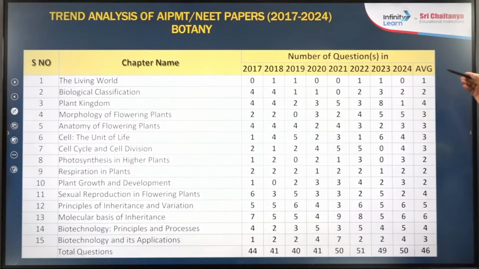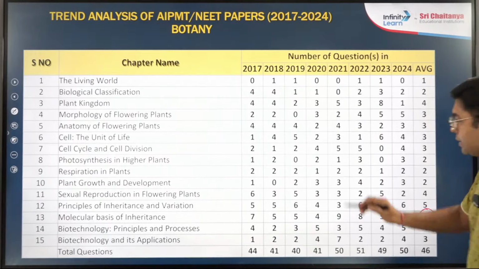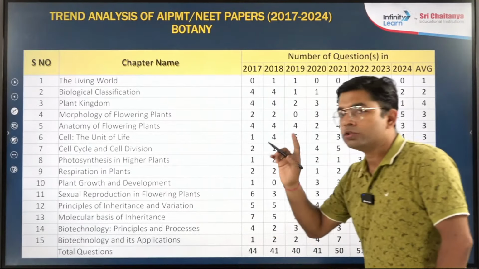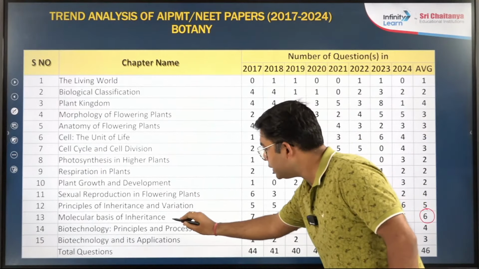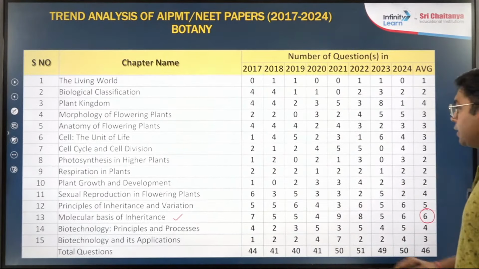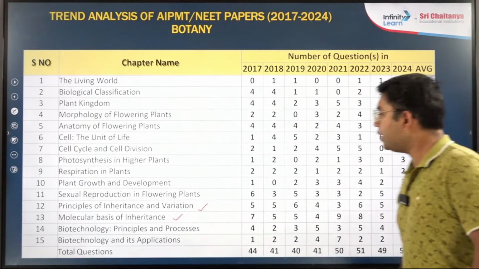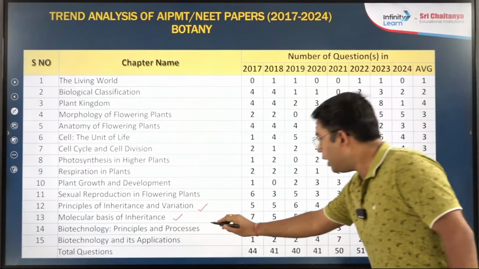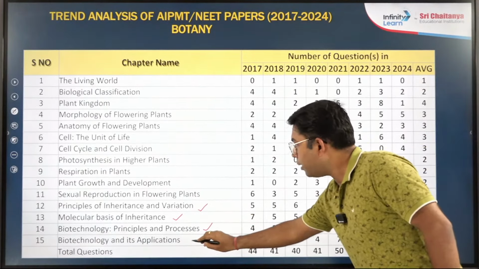If we see the average of all the questions, there is a clear trend. I will tick mark all those important chapters. You can clearly see molecular basis of inheritance, principles of inheritance and variation, biotechnology and its applications.